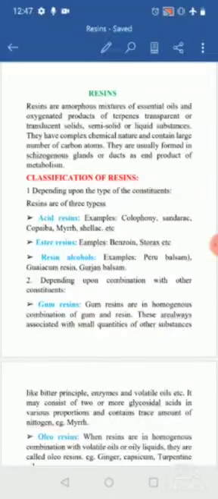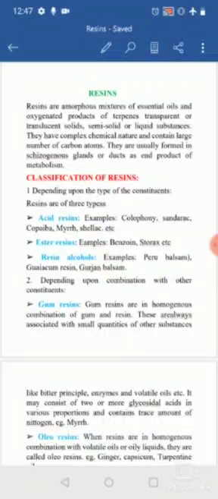The ester resins contain the ester functional group. Examples are benzoin and storax. Next is the resin alcohol, which contains alcohol as the functional group. Examples are Peru balsam, Gurjan balsam or Guaiacum resins.